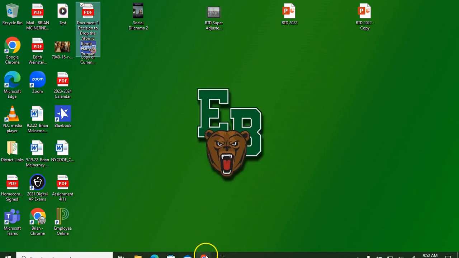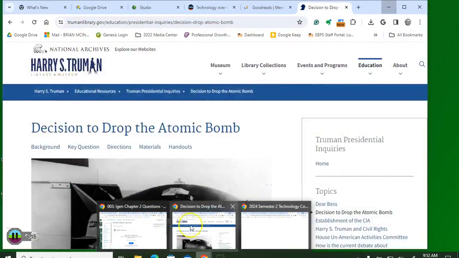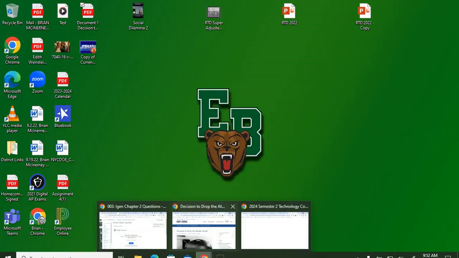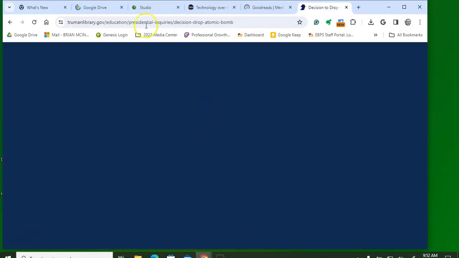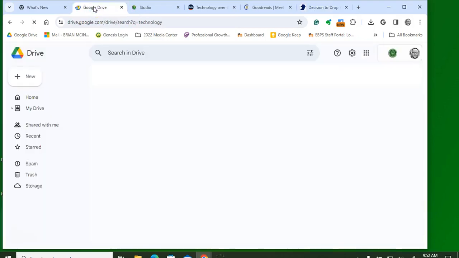The next step that we're going to have to do is go to our Google Drive and create a new folder here.